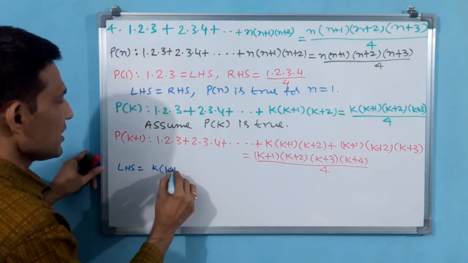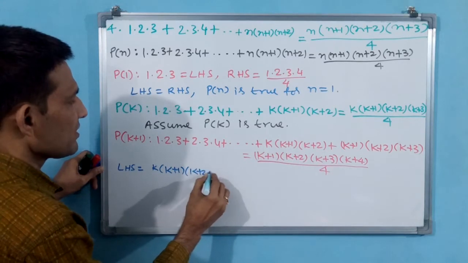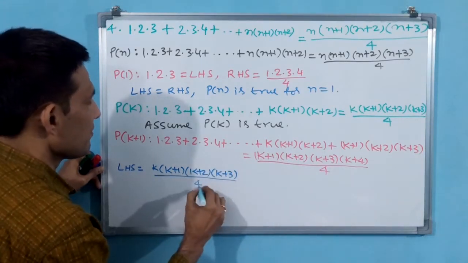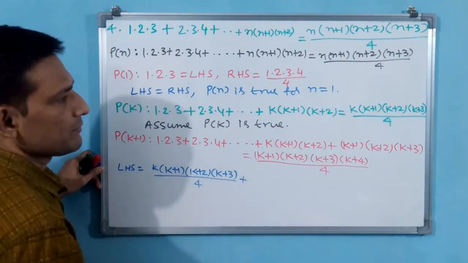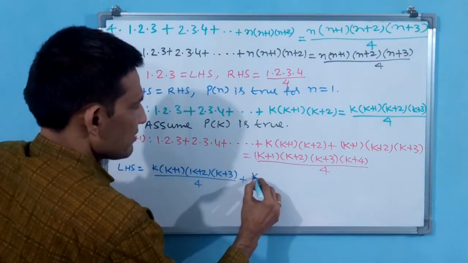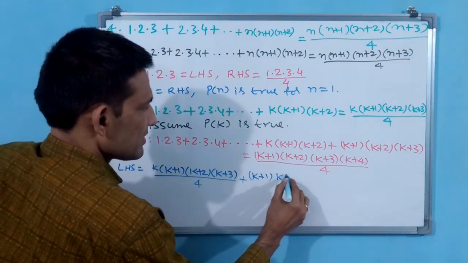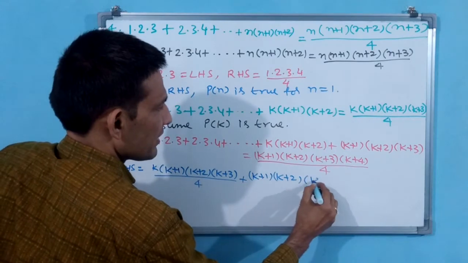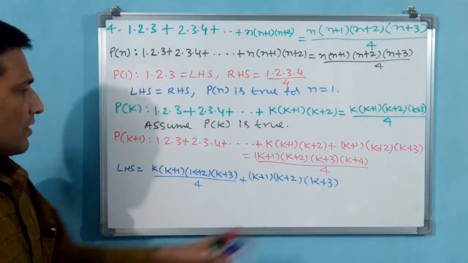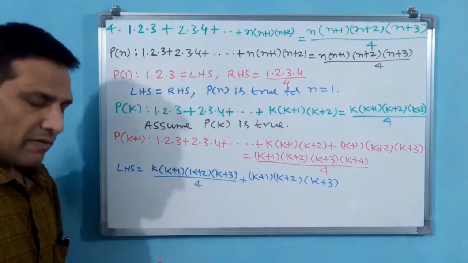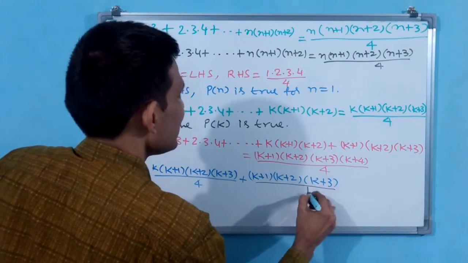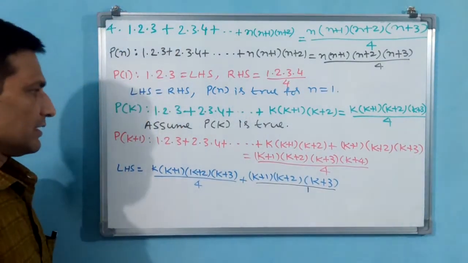See how I am writing: k(k+1)(k+2)(k+3) divided by 4, plus this one, (k+1)(k+2)(k+3). Write down (k+1)(k+2)(k+3). For doing cross multiplication, write divided by 1; that will be very helpful. Now what do I have to do?